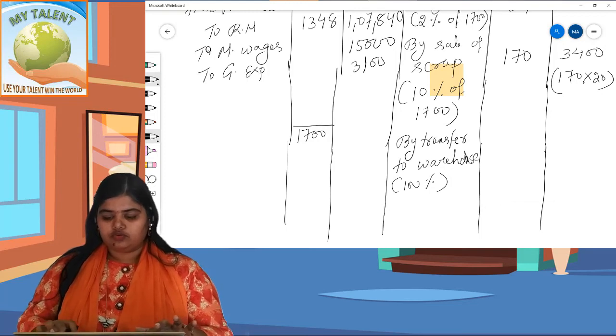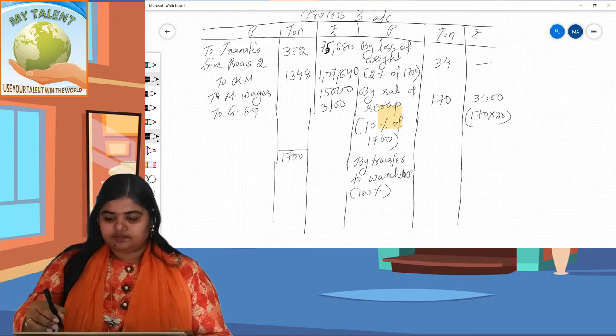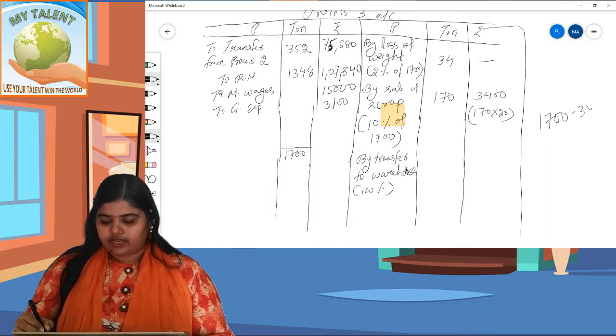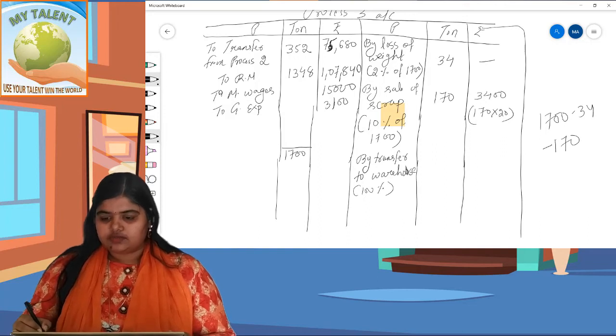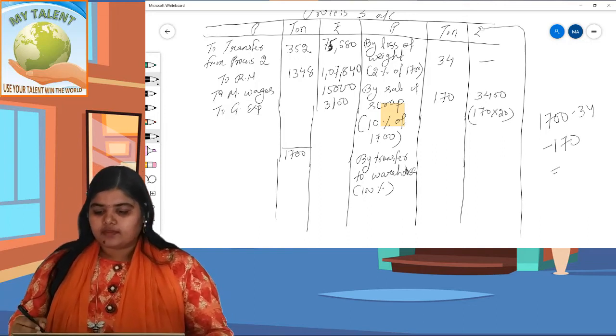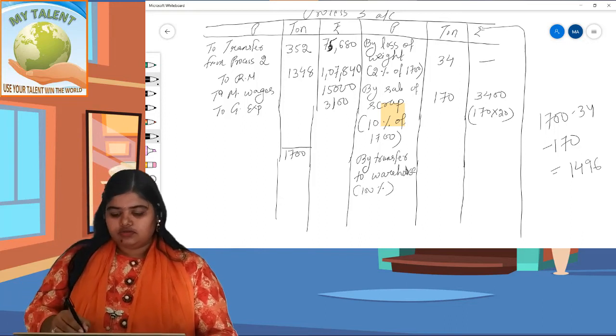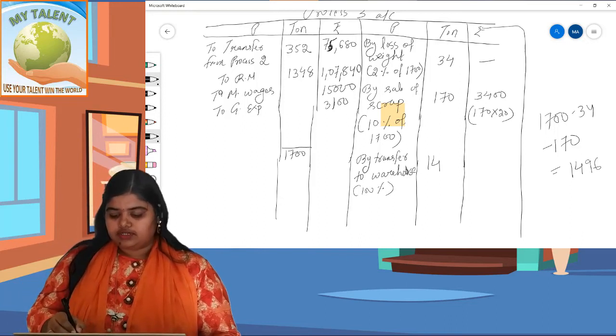So 1,700 minus 34 minus 170 comes to 1,496.